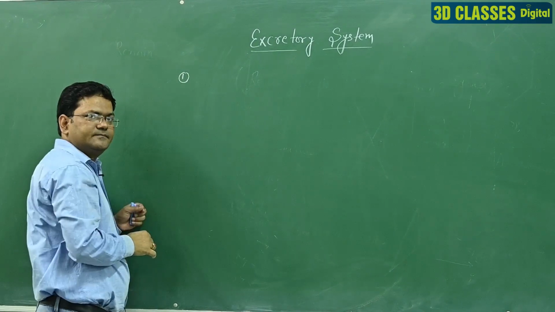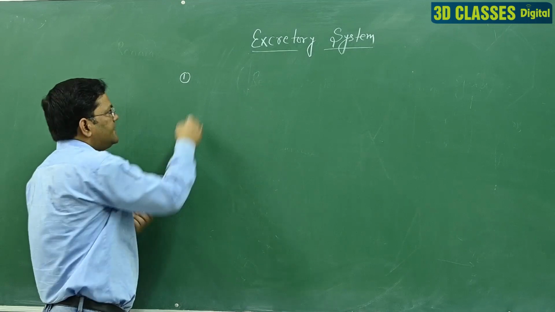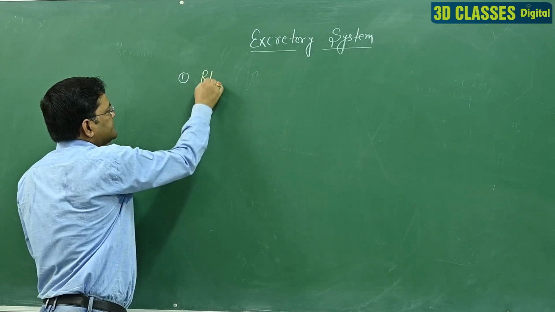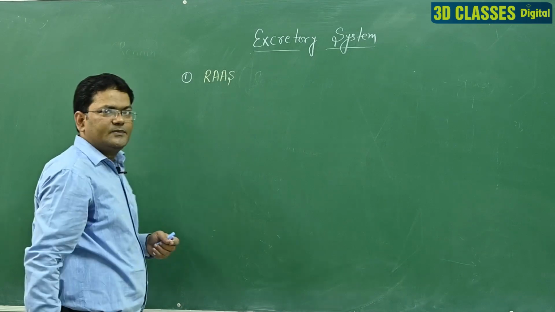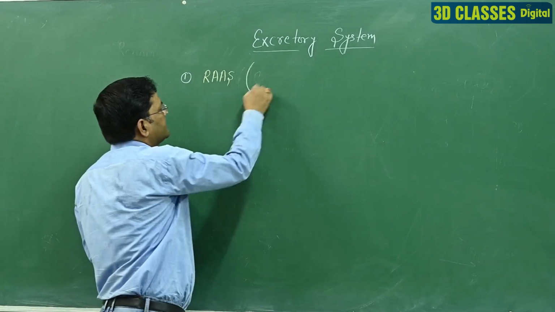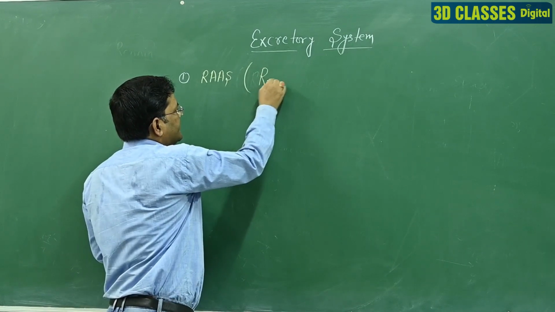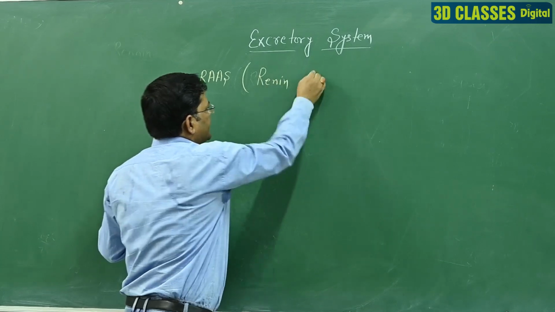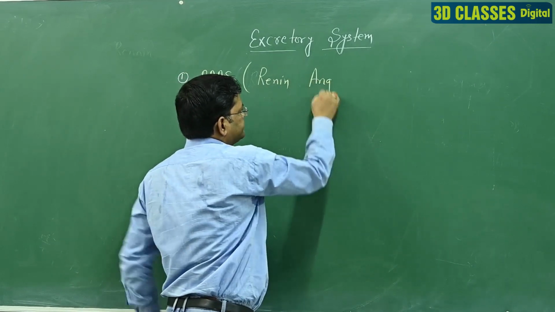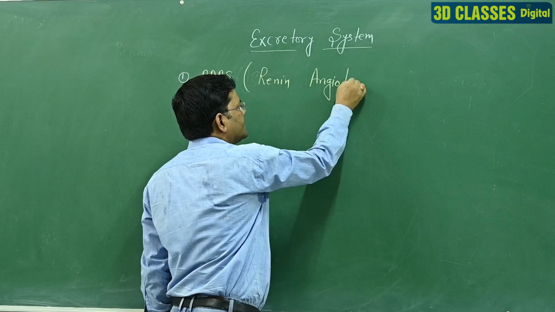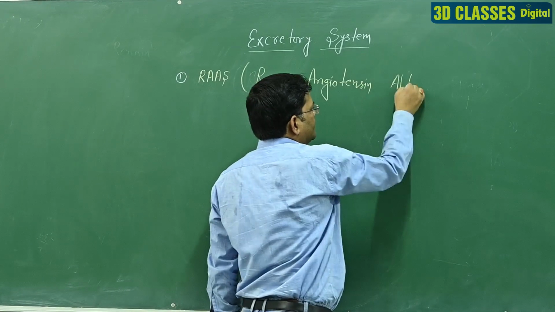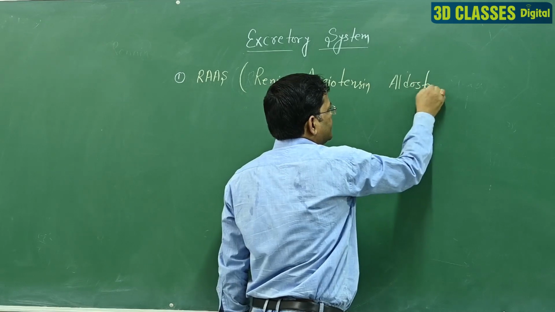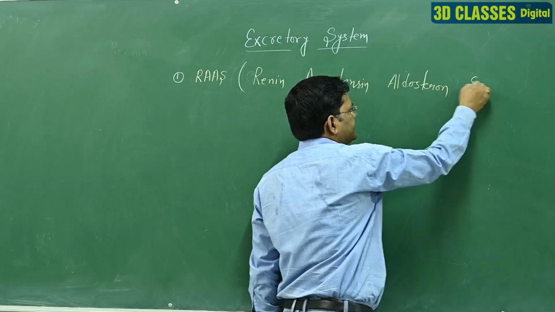Some terms related to the excretory system. The first term is RAS, RAAS. What is the meaning of RAS? The full form of RAS is renin angiotensin aldosterone system.